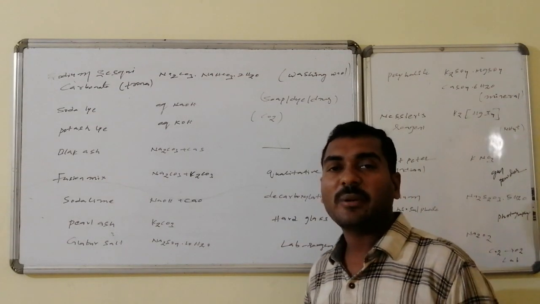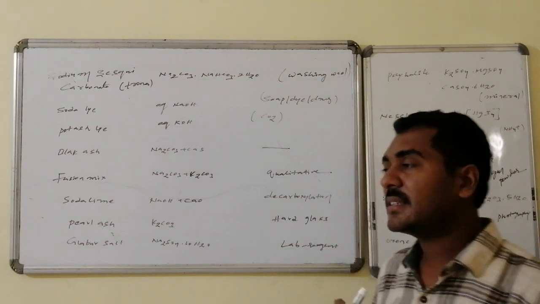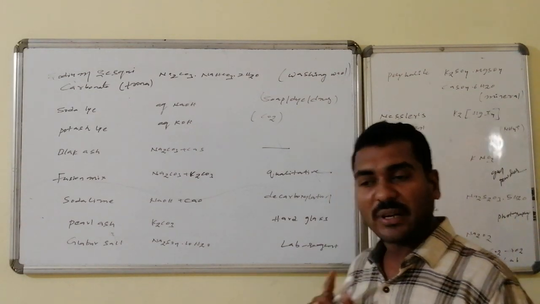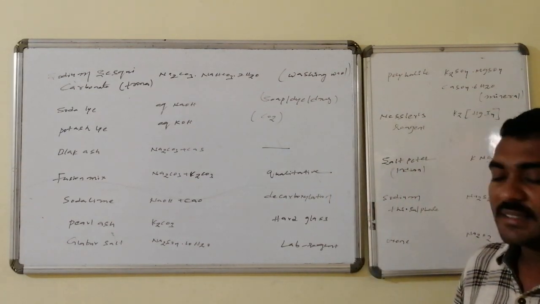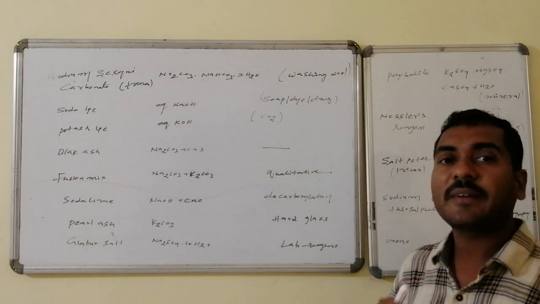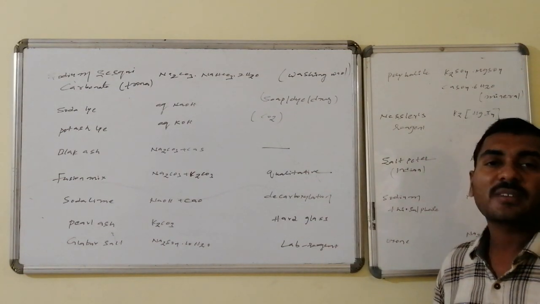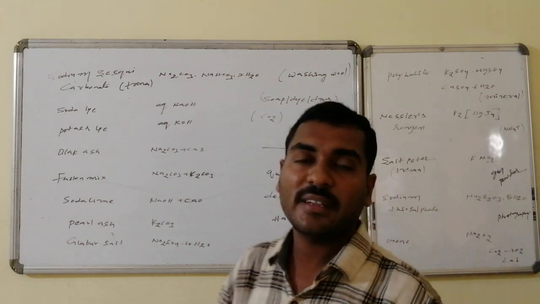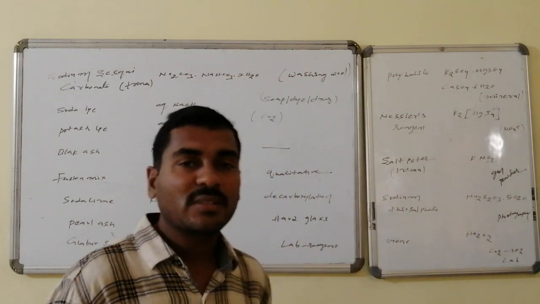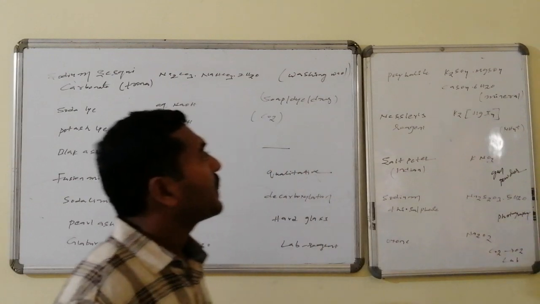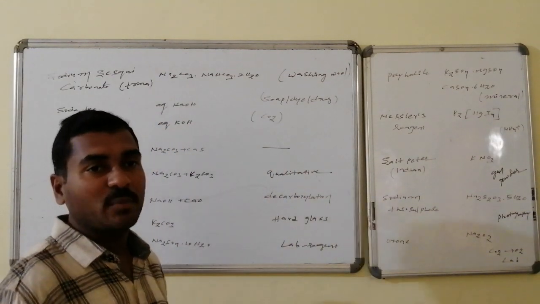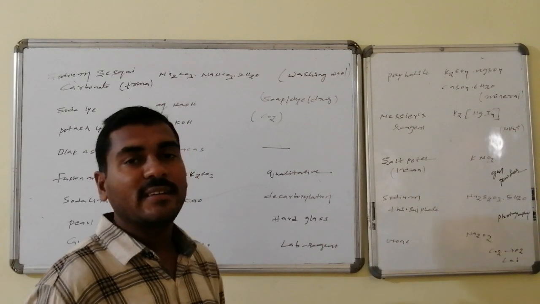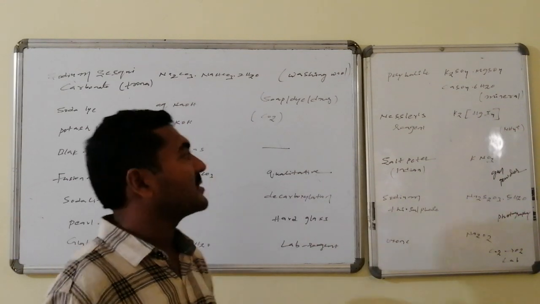Soda lime, sodium hydroxide with calcium oxide, is used for the decarboxylation process. Pearl ash, that is potassium carbonate, is used to prepare the hard variety of glass. And Glauber salt, sodium sulfate decahydrate (Na2SO4.10H2O), is used as a laboratory reagent for the removal of water present in organic compounds. Polyhalite, potassium sulfate, magnesium sulfate, calcium sulfate hexahydrate, is one of the minerals of potassium.